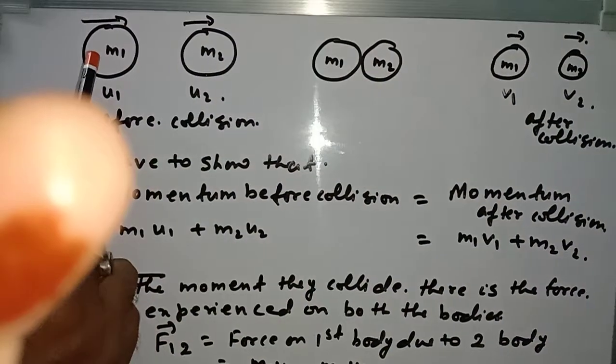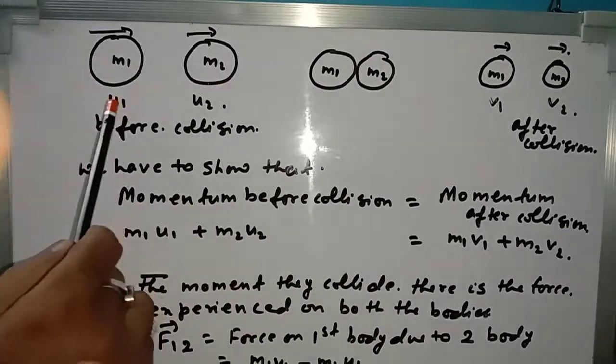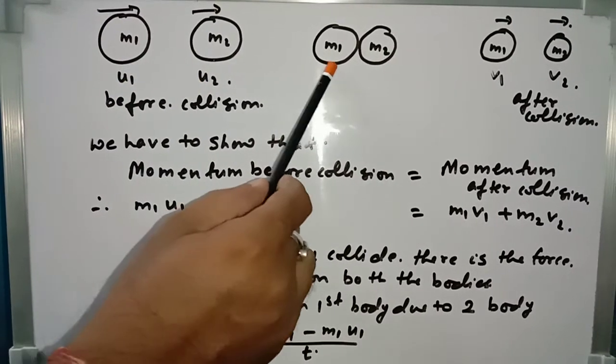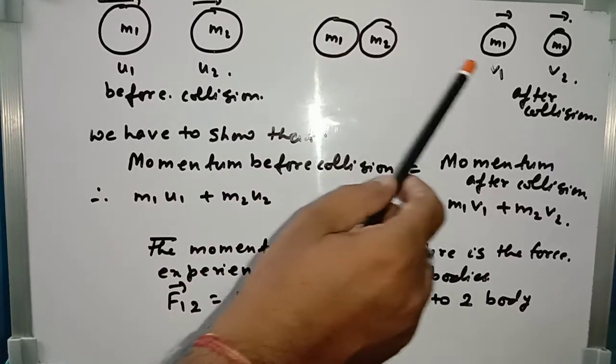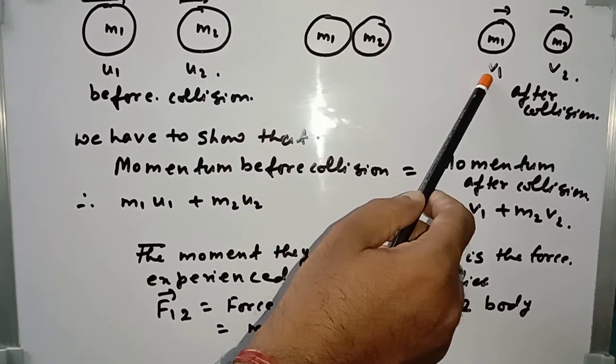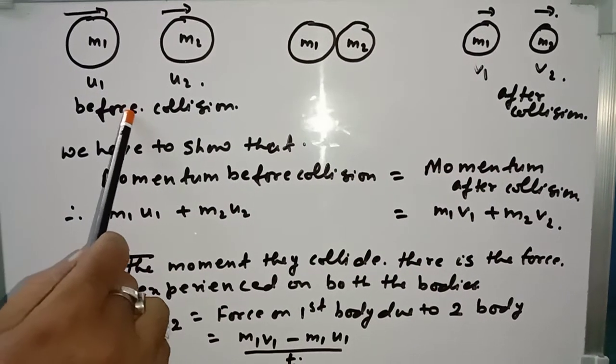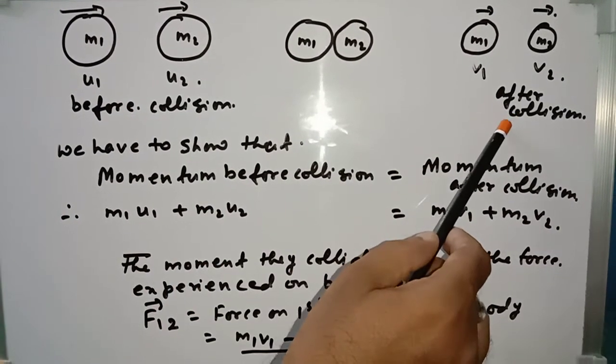Two bodies m1 and m2, their initial speeds are u1 and u2. They collide, and after collision they are moving with velocities v1 and v2 in the same direction. This is before collision and this is after collision.